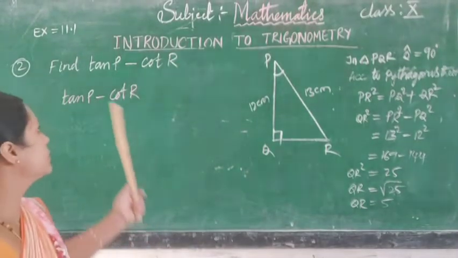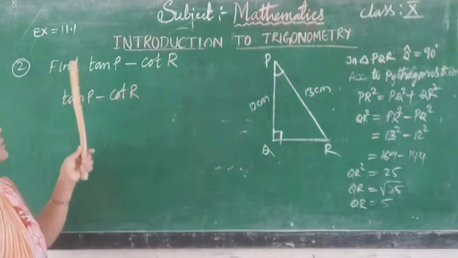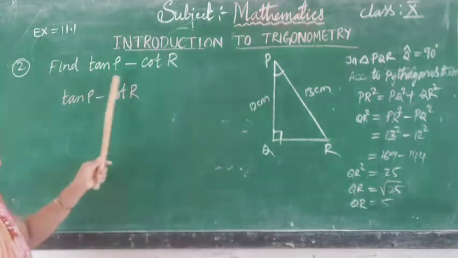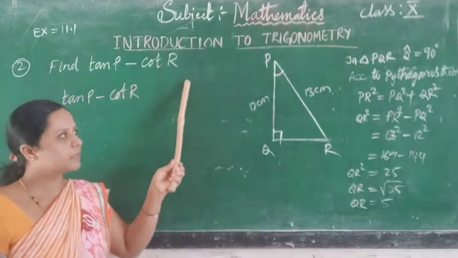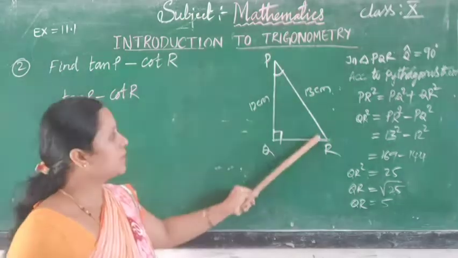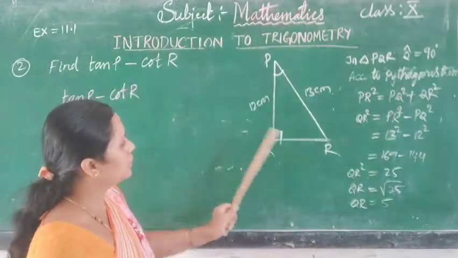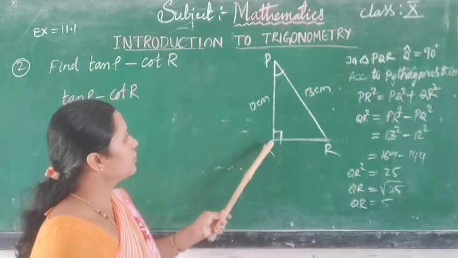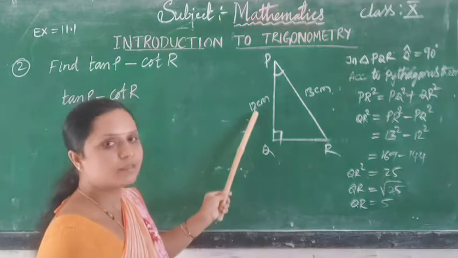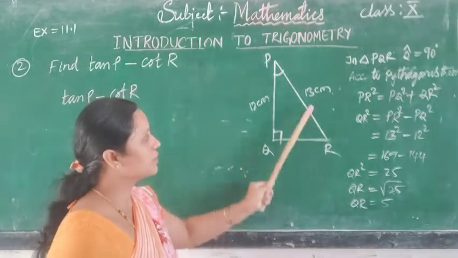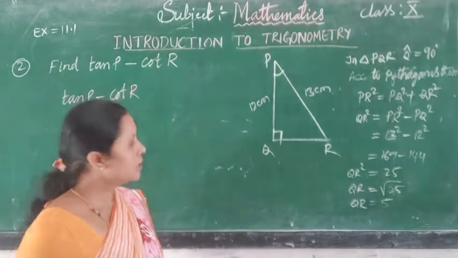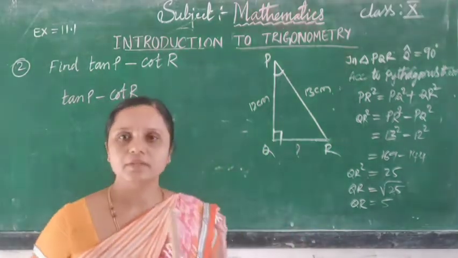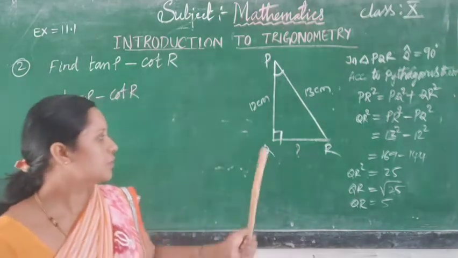Now let us go into the second problem of exercise 11.1. The figure is given, find tan T minus cot R. Here the right angle triangle PQR is given, angle Q is 90 degree. The side PQ is 12 centimeter and PR is 13 centimeter. Here I want to find the length of side QR.